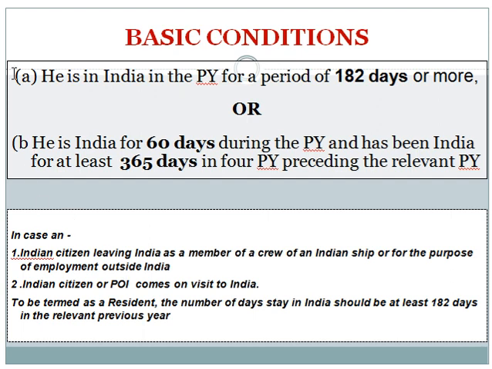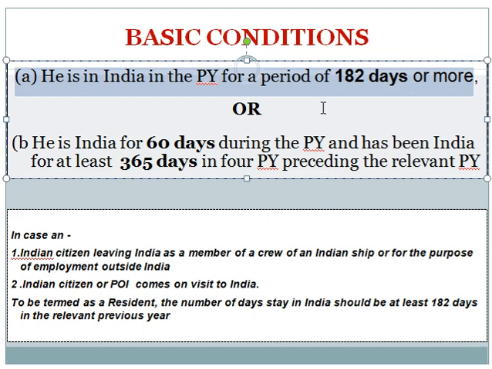First, about basic conditions. The basic conditions are: first, he is in India in the previous year for a period of 182 days or more. The assessee is in India in the previous year. In the previous year means our relevant previous year is 2019-20, and an individual is in India during 2019-20 for a period of 182 days or more. This is the first basic condition.